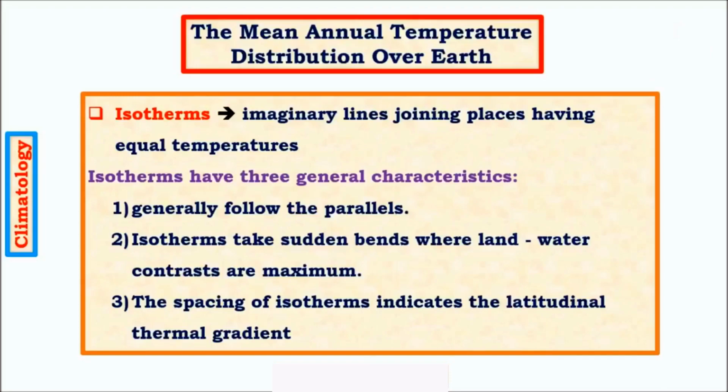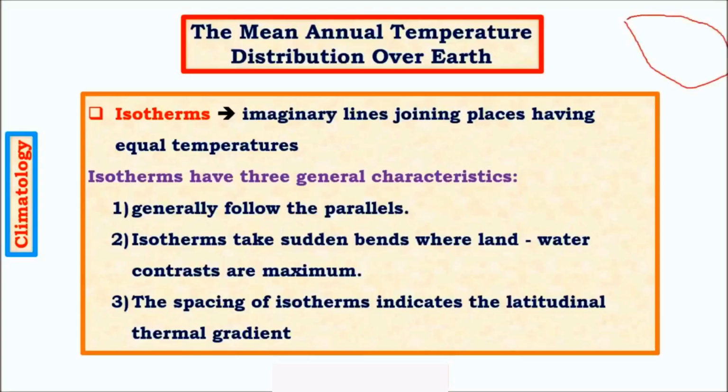And then isotherms take sudden bends where land-water contrasts are maximum. Usually we have oceans which have temperatures that are moderate, whereas continents have temperatures which are extreme. For example, if we take the northern hemisphere, consider this is North America, and then we have Pacific Ocean.